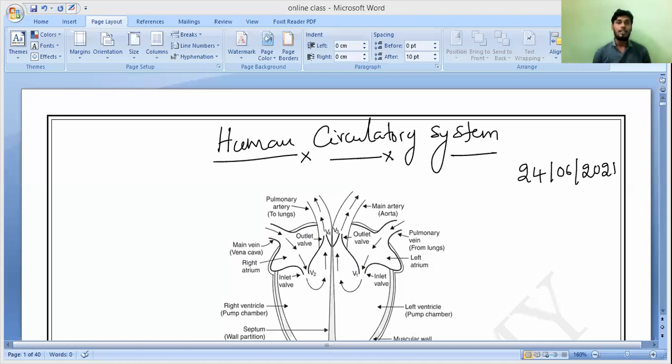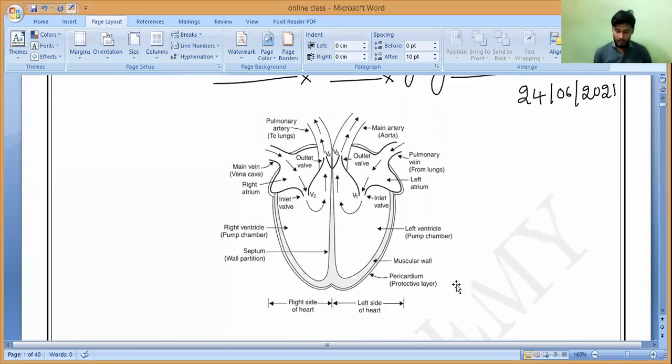Arteries, capillaries, and veins together are the transporters of blood throughout the body. They are like tubes or pipes. All these three are called blood vessels. Arteries, veins, and capillaries are the carriers of blood inside our body, so we call them blood vessels.